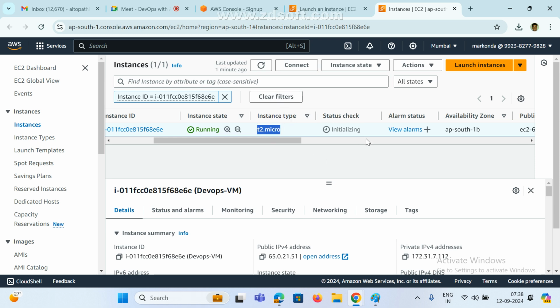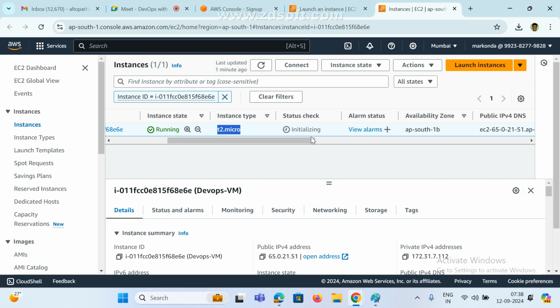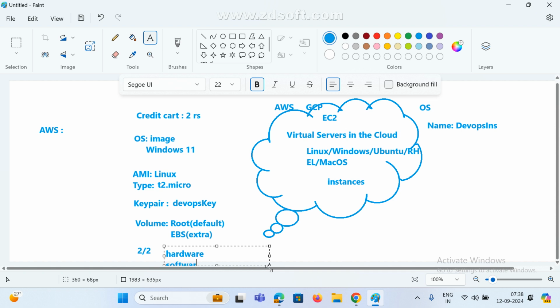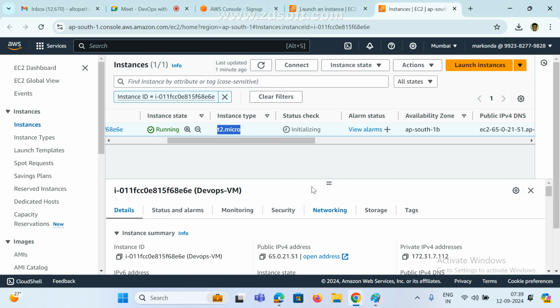Next, status checks. It is still initializing, and here it shows 2 by 2. 2 by 2 means one is software and one is hardware. It is checking whether all your hardware and software are working properly or not. If you have any issues, an error message will come here. Anyway, still it is initializing.